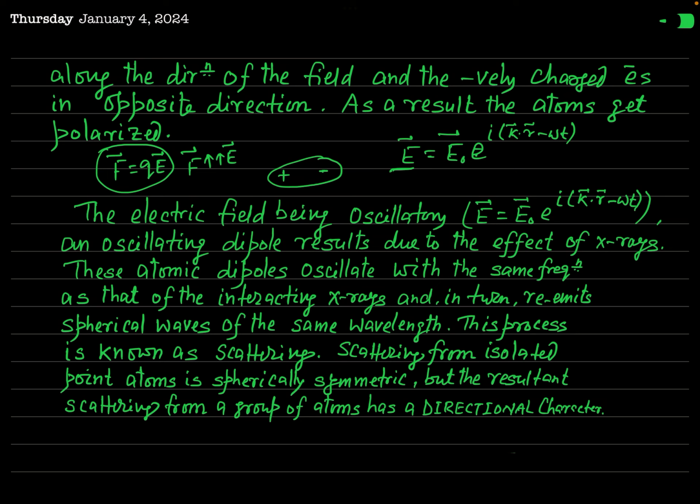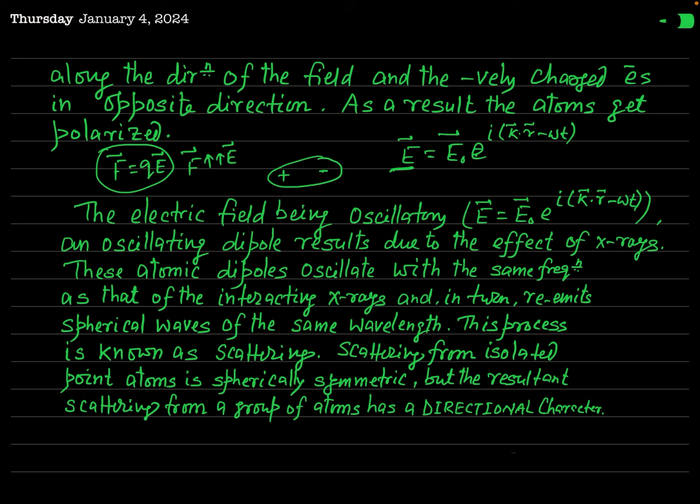Due to the electric field vector E of the X-ray radiation, the positively charged nucleus of the atom will experience a force in the direction of the field, and so the nucleus gets displaced in the direction of the field.